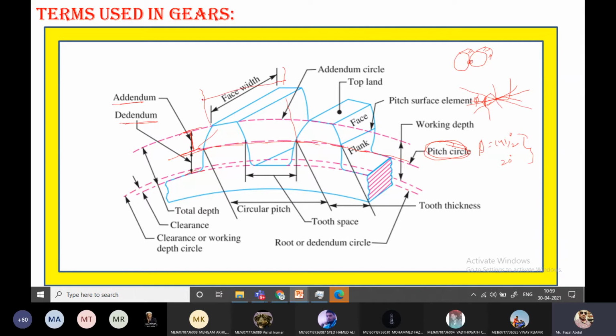In the same manner, if we draw the same circle, this is referred to as a circular pitch. It is denoted by capital P suffix C. The mathematical equation for the circular pitch is P_C equals pi d by t. This you have to remember always, being mechanical engineering students. It is a basic equation, where d is the pitch circle diameter and t is the number of teeth.